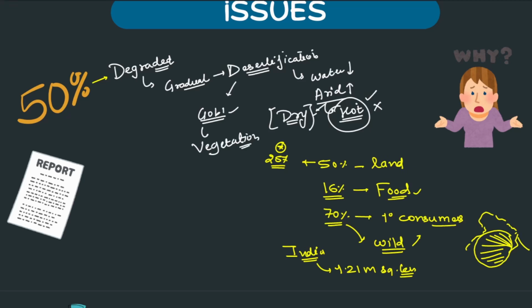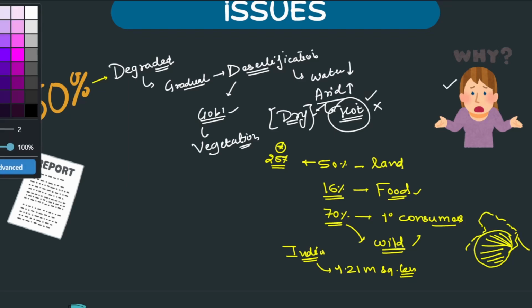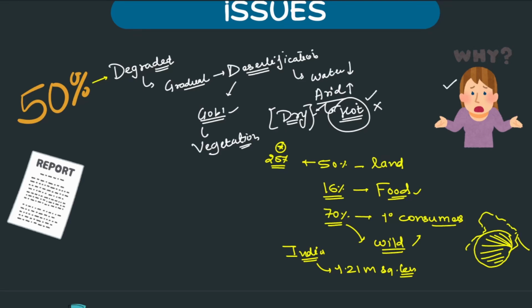Now, second thing, they are basically going towards a silent demise. Now we come to the reason. If somebody asks why it is happening, what is the reason behind all this? One thing is climate change, as I already told you. We have discussed climate change over and over again. It is mostly anthropogenic action, after the industrial revolution.